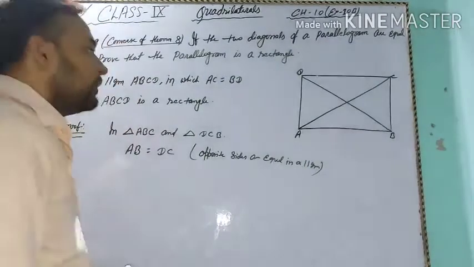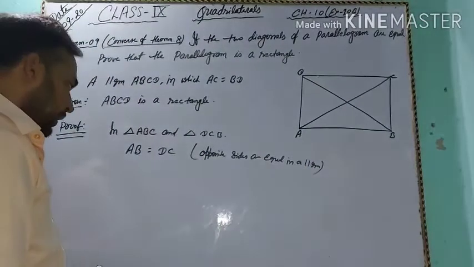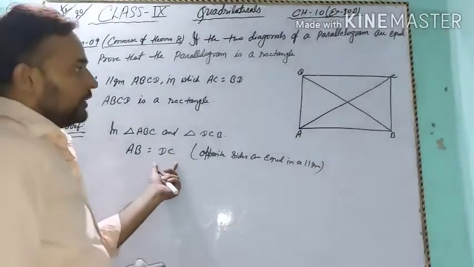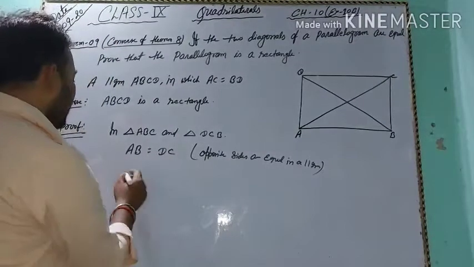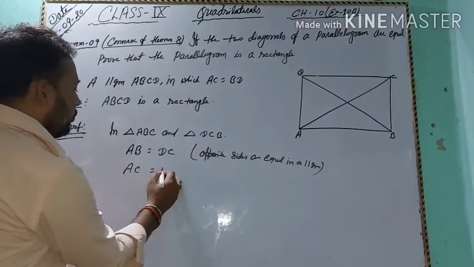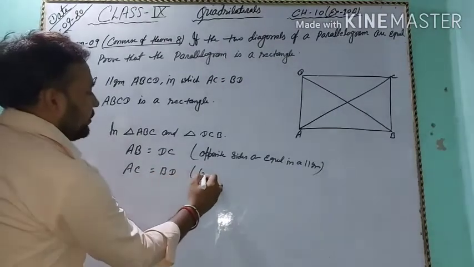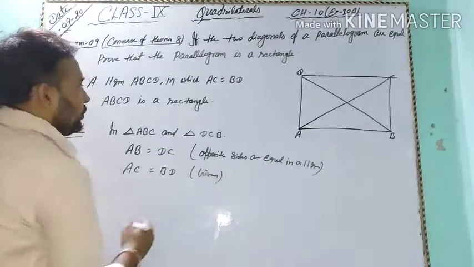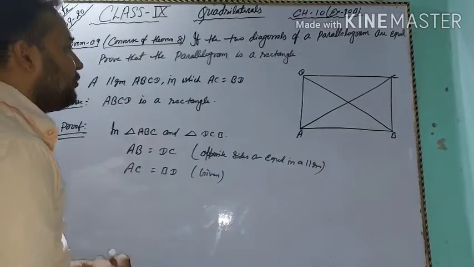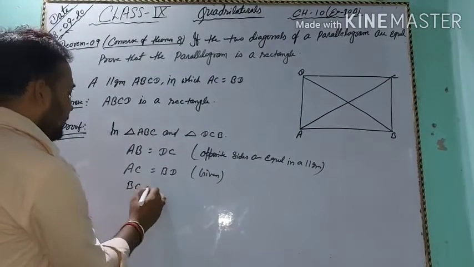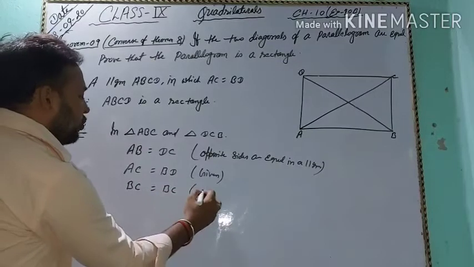AB equals DC and AC equals BD. AC equals BD, this is given in the question. And BC equals BC, which is common.